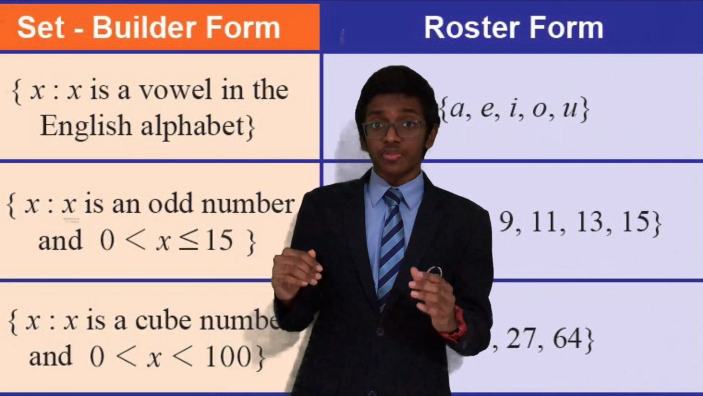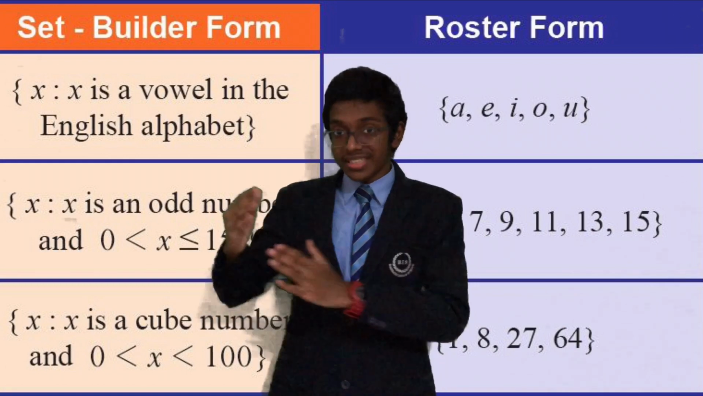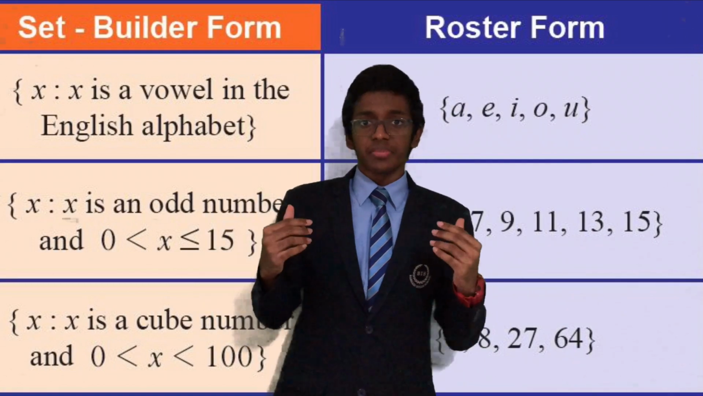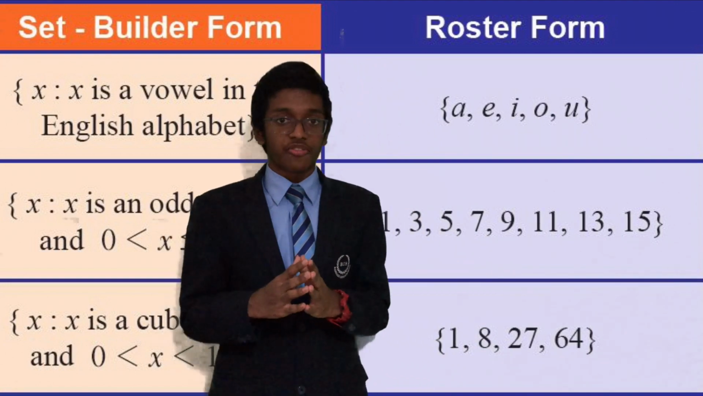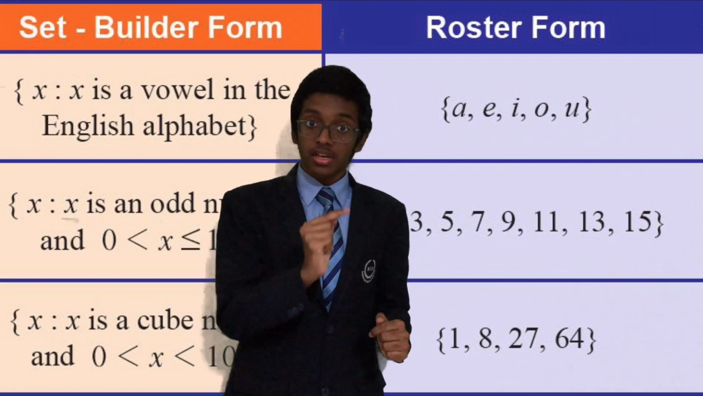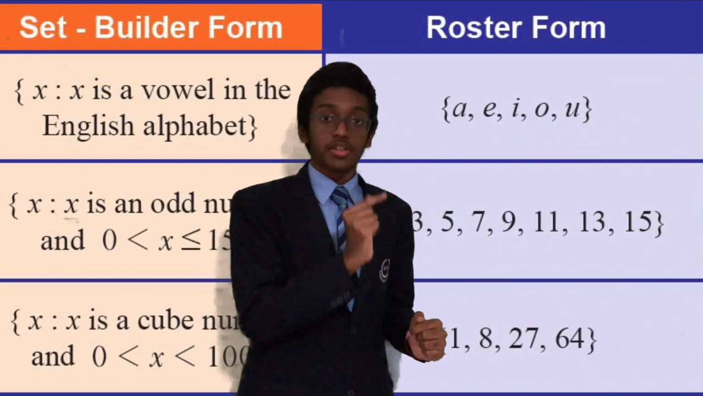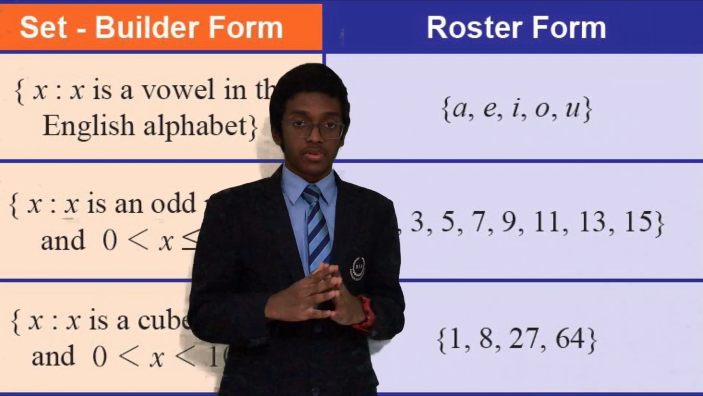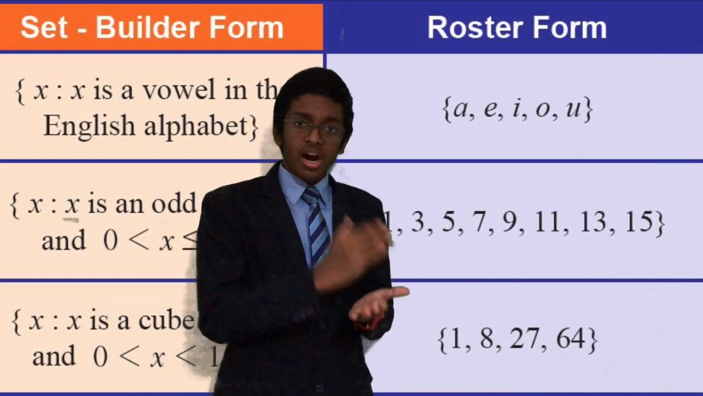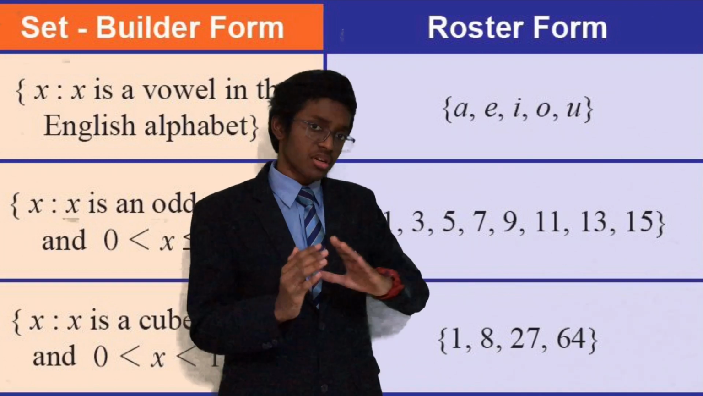Roster form stands for those elements which are expressed in a list enclosed by curly brackets. Let's say an example of all the vowels in the English alphabet. They are enclosed in the curly brackets: a, e, i, o, u. These are all the English vowels. This basically can be of any order too. There is no hard and fast rule that they have to be arranged in certain orders.